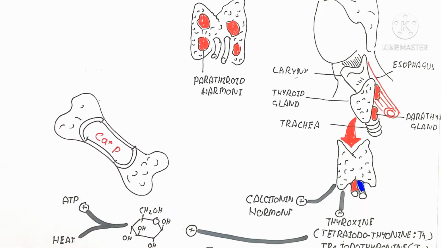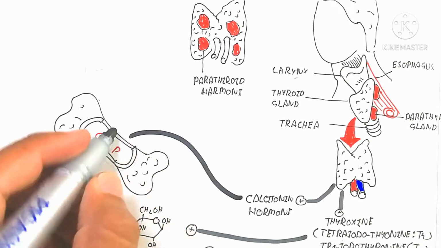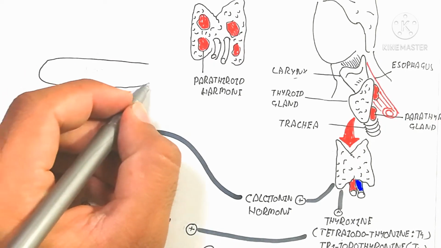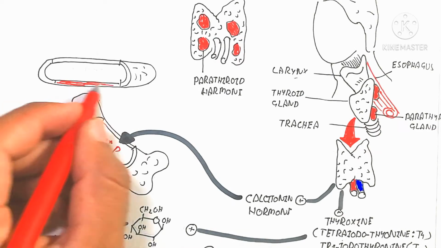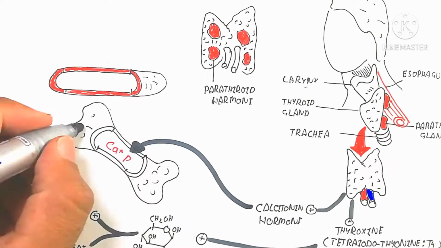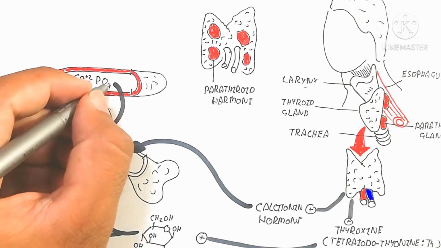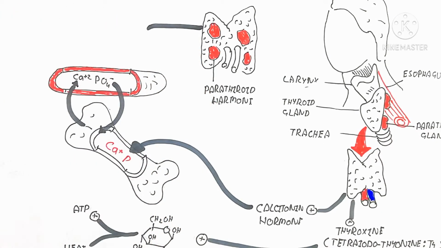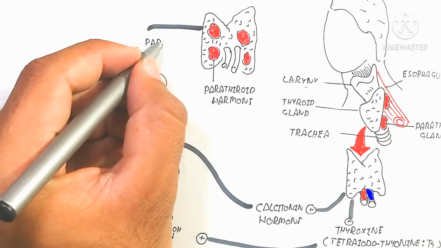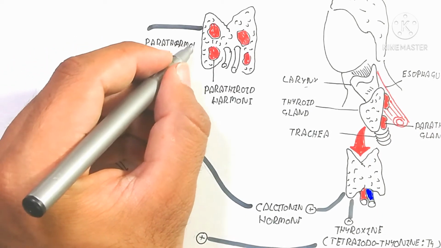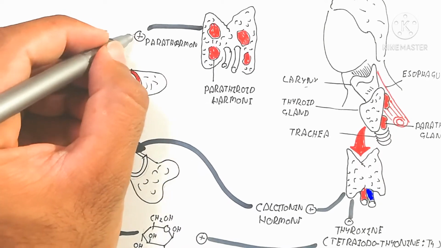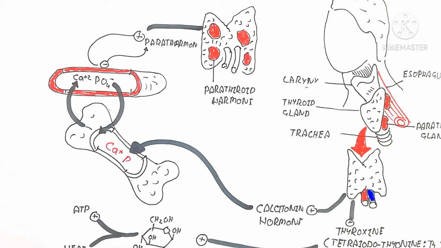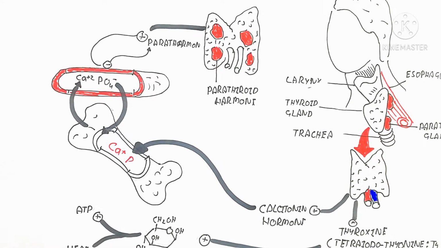This parathormone gives positive feedback to increase the regulation of calcium and phosphate. When calcium is increased, there is negative feedback that prevents the release of parathormone, and vice versa. It is important to know that when it increases, that means there is a low level of calcium. When the calcium and phosphate levels are high in the blood, it will be inhibited.